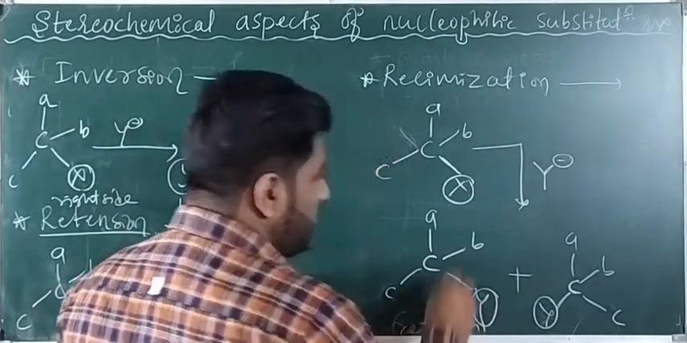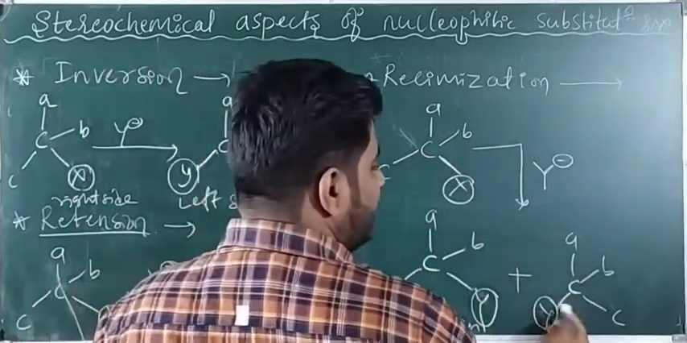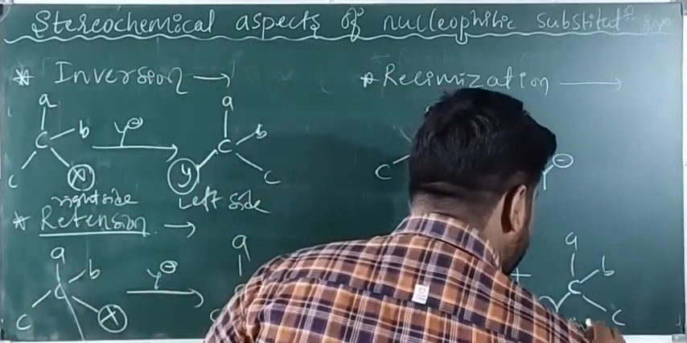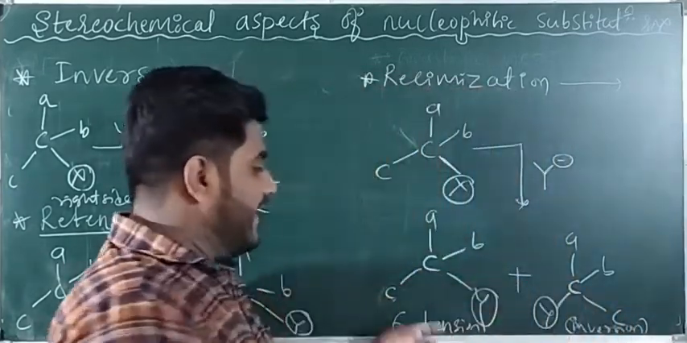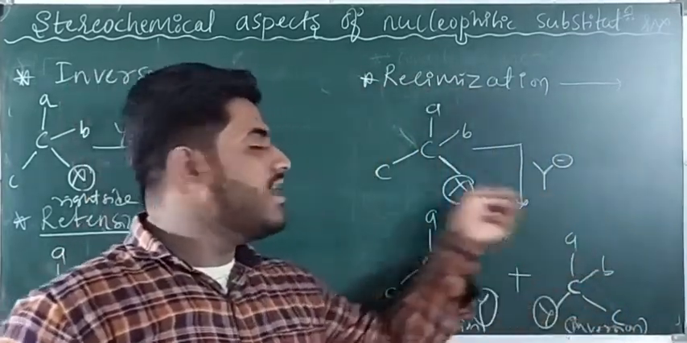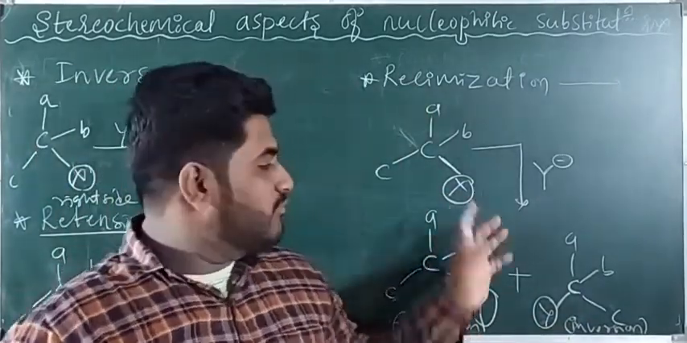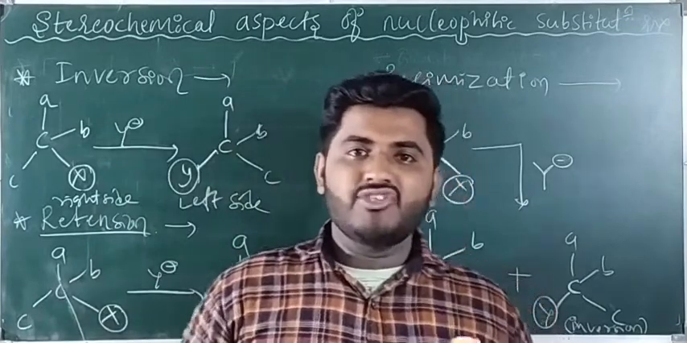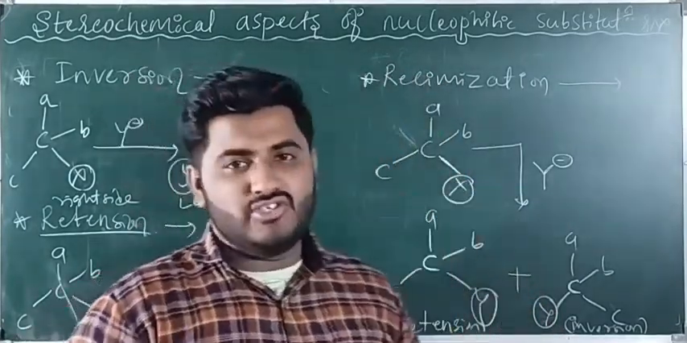of configuration. In the reactant, X is on the right side. In the product, we are getting Y on the left side. Therefore, it is inversion. Yes, both retention and inversion are there in the product. Therefore, this is called racemization. So the product in which an equimolar mixture of inversion and retention is formed is called racemization.